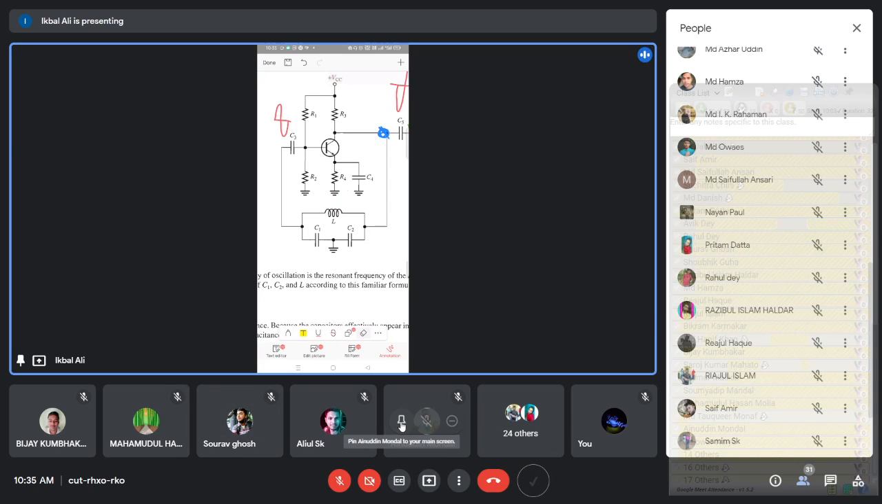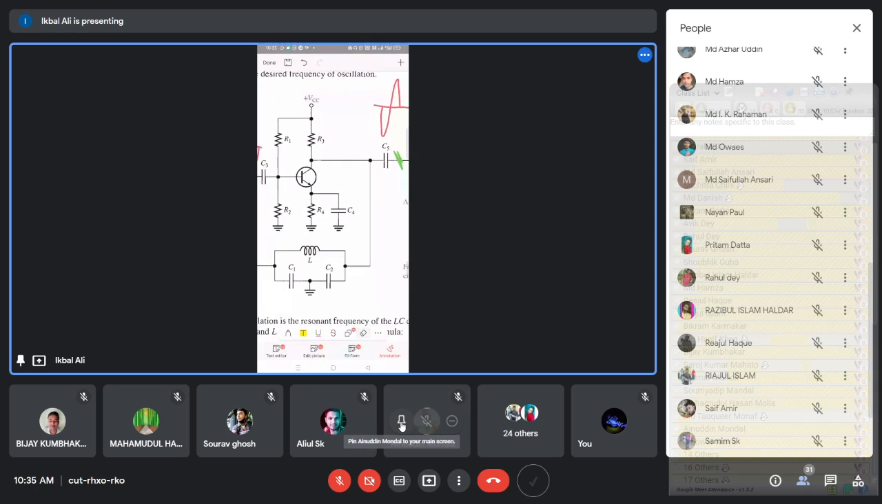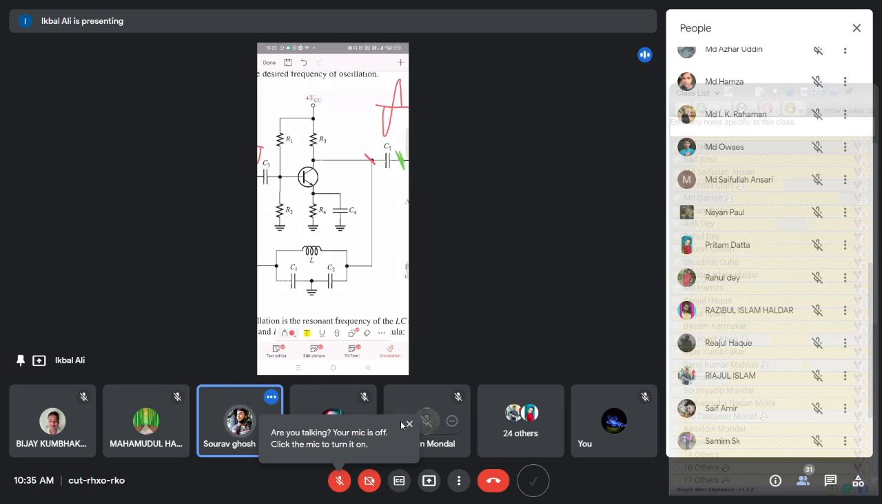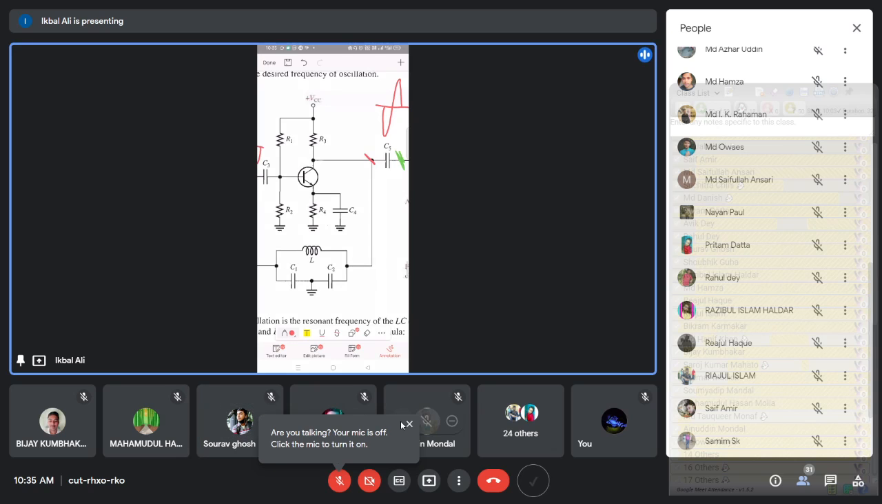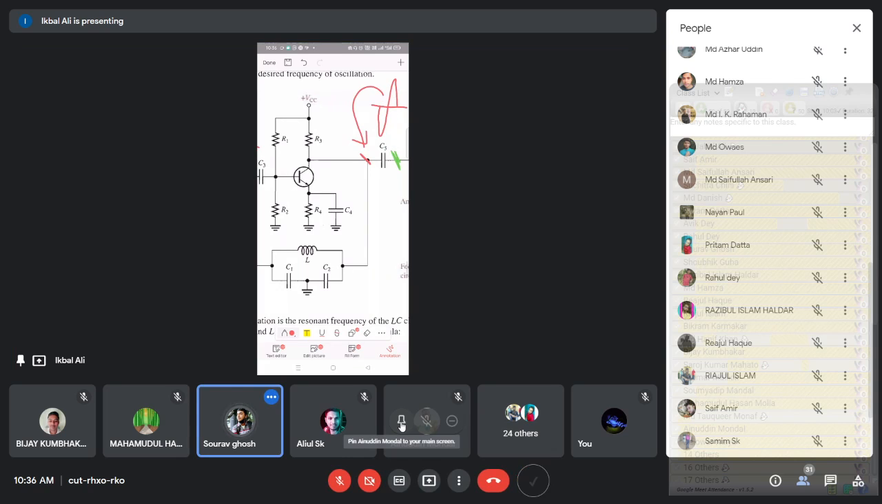Okay, alright, you did not understand. Where does the amplifier generate the output voltage? At this point? Yes. Okay. And what is that output voltage? This is the output voltage generated by the amplifier. Is that okay? Yes, sir.